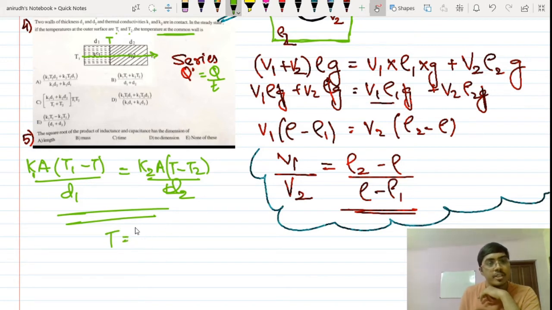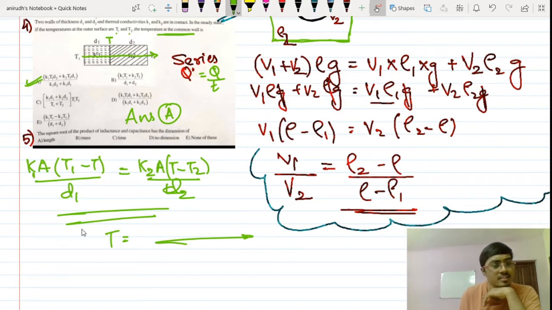If you do that, you will get this particular option as the correct statement. So the correct answer for this question is option A. A simple question, a good question you can say. Let's proceed to the fifth question.